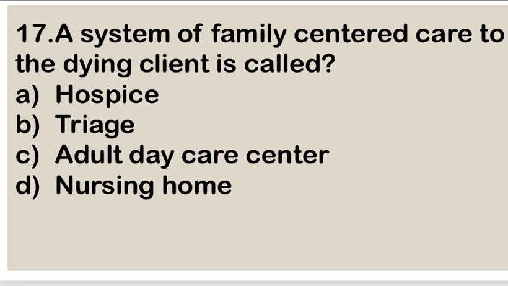Next question. A system of family-centered care to the dying client is called A. Hospice care, B. Triage, C. Adult day care center, and D. Nursing home. Right answer is A. Hospice care. Hospice care is generally used in the patient of cancer.